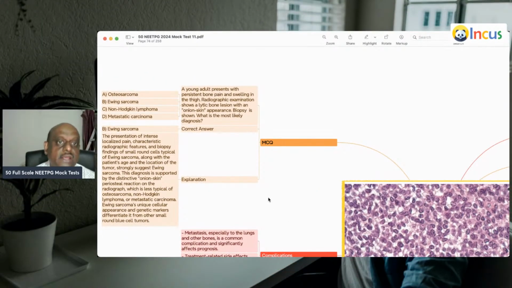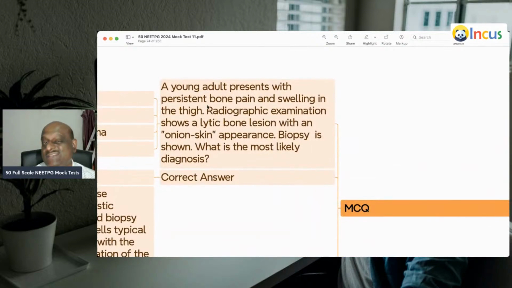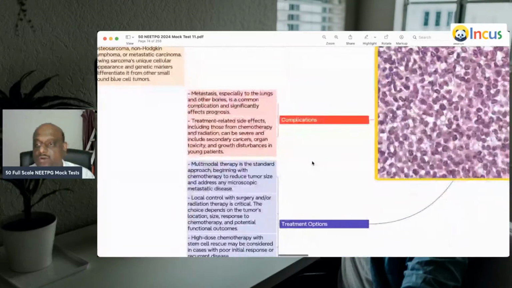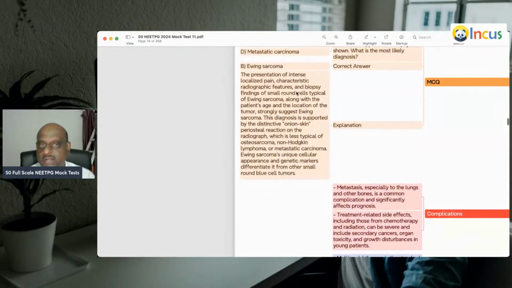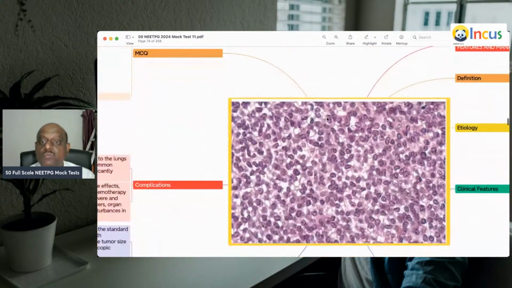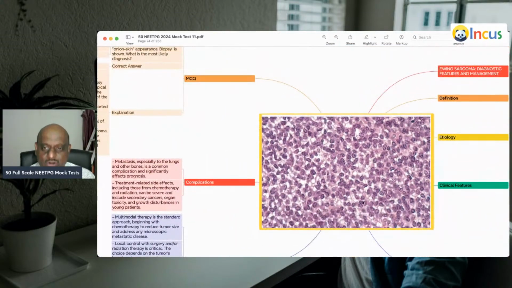Now, let's go to the next question. A young adult with persistent bone pain and swelling in the thigh, lytic bone lesion, onion skin appearance, and a biopsy is being shown to you. So, doctor, what is the biopsy showing?